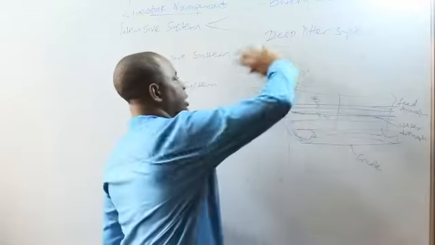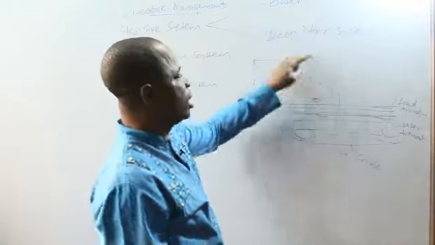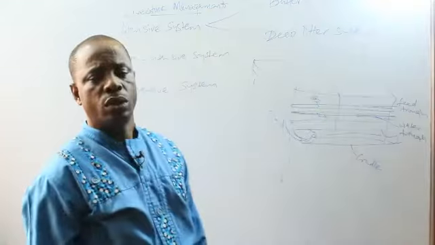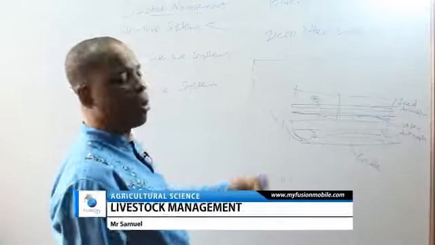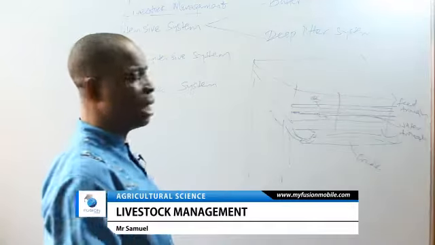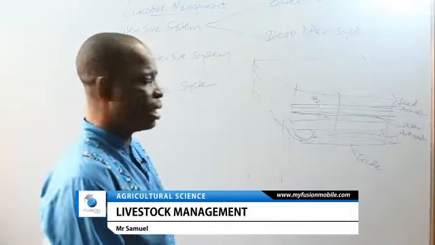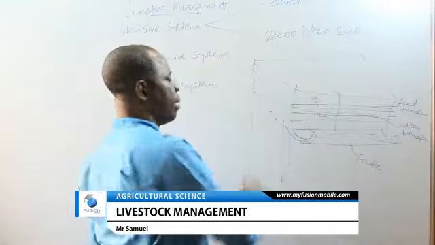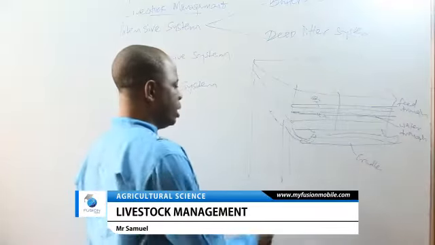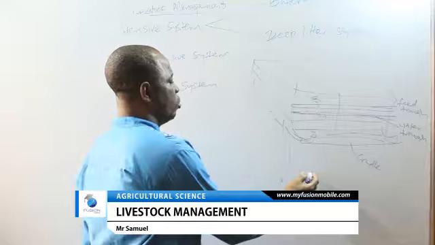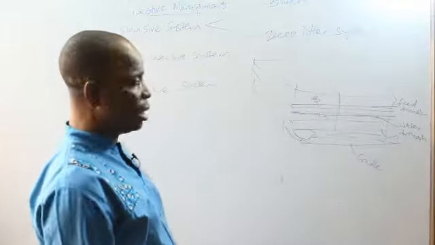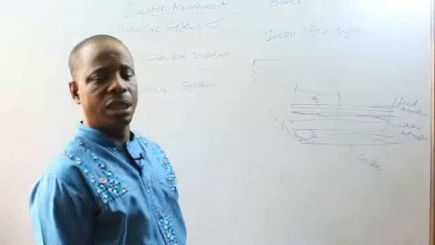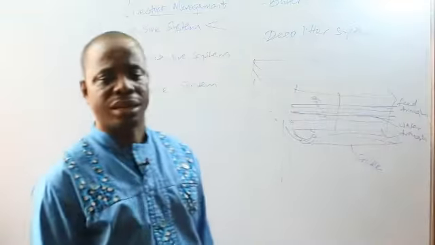A roof is provided on top to cover the cage so that there will be no rain splash or scorching sun. You can have as many cages as possible, and you then arrange them side by side. The cage is raised above the floor so that it will not be easy for any predator to get access to them. This is called battery cage system. The animal in the cage can be taken care of medically at any time they feel sick.